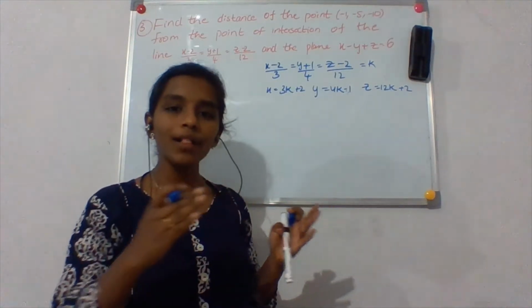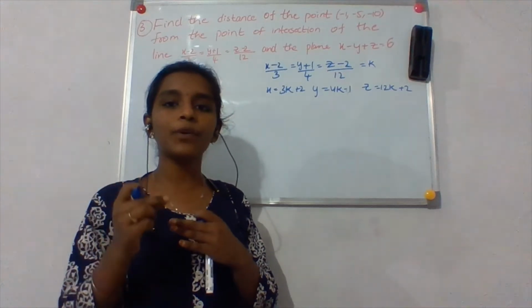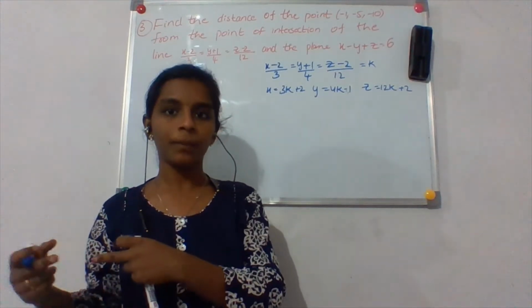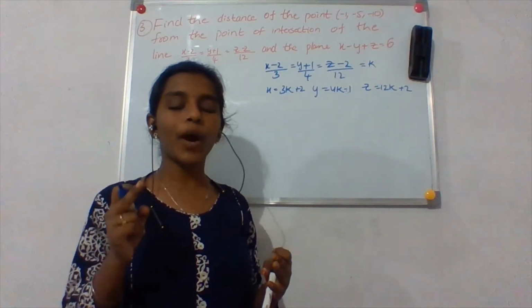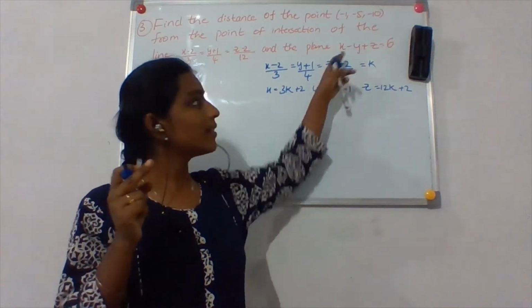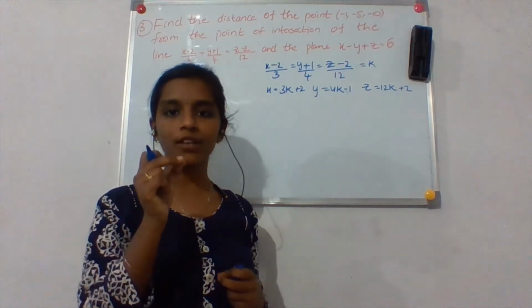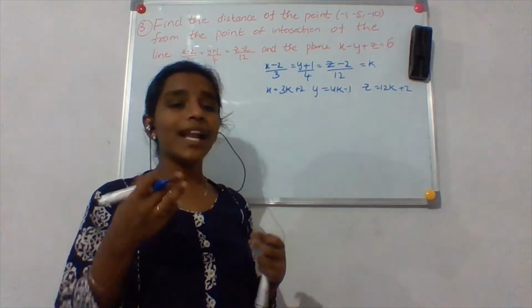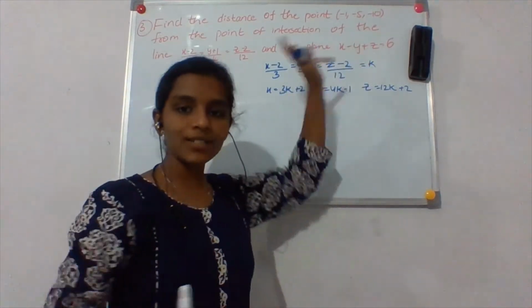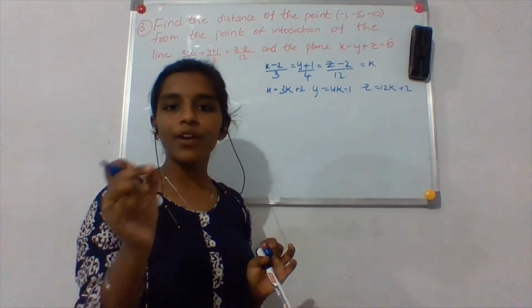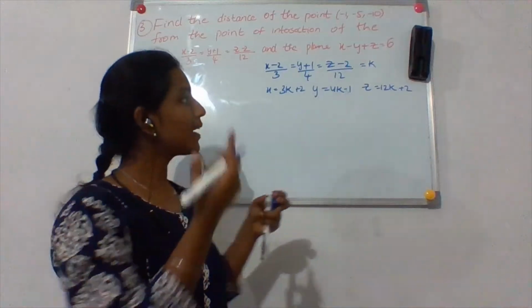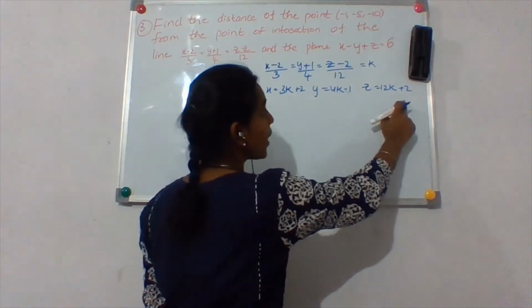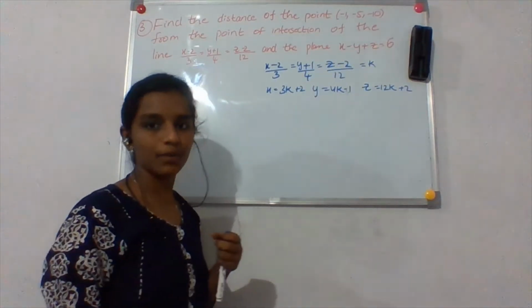So in all those points that I write, if I put the value of k differing, that is 0, 1 or any value, there will be one point that is lying on this plane, right? Because there's a point of intersection. So let me think that this general point lies on that plane. Then I'll get the value of k for which the point lies on this plane, right? So now let me do that. I'll put this point into this plane equation, right?